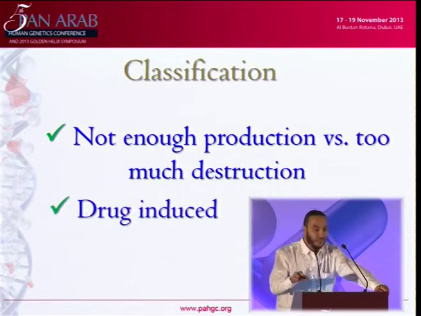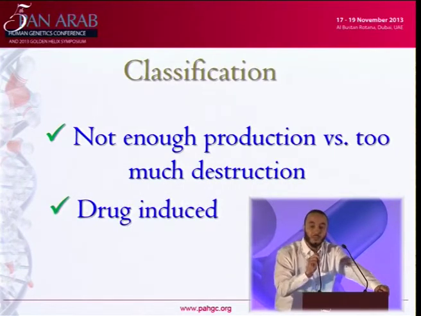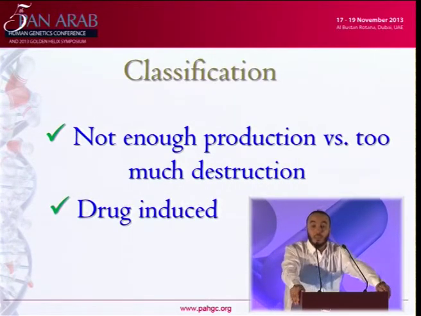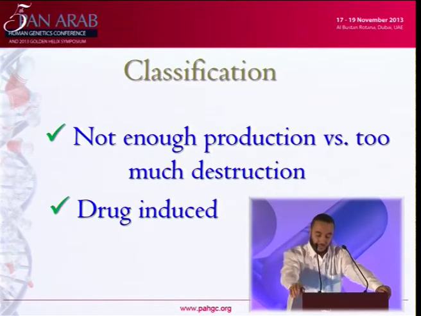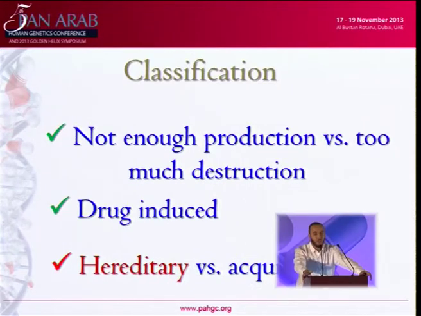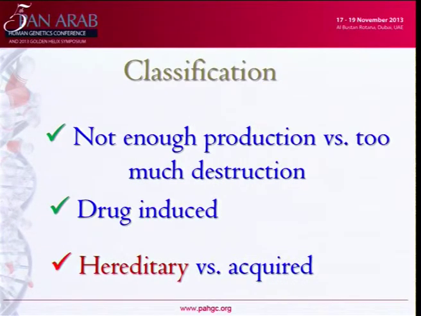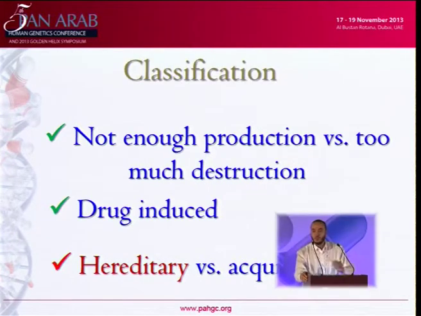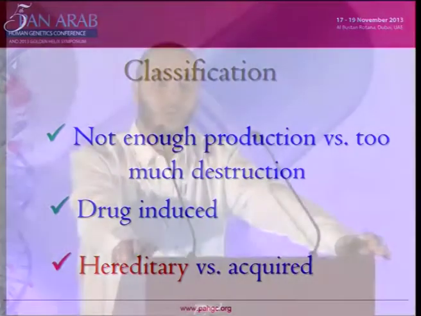Also, it's well known that some drugs, such as non-steroidal anti-inflammatory drugs, also lead to thrombocytopenia. And there are different types of autoimmune diseases which lead to thrombocytopenia. I'll focus more on hereditary thrombocytopenia. Till now, there are more than 17 types of hereditary familial thrombocytopenia, each with their own genetic background.